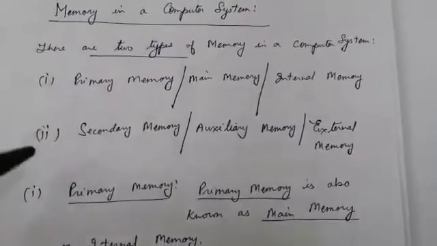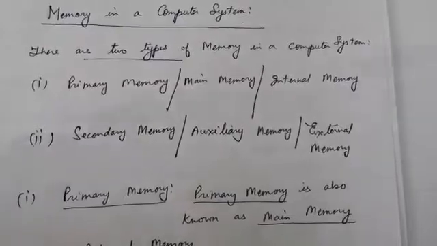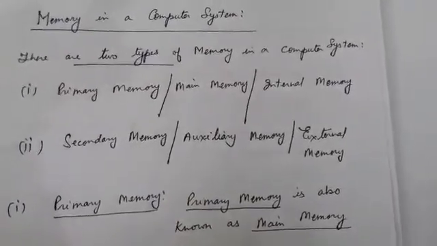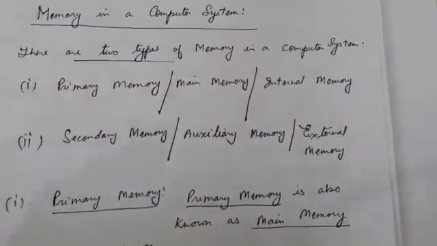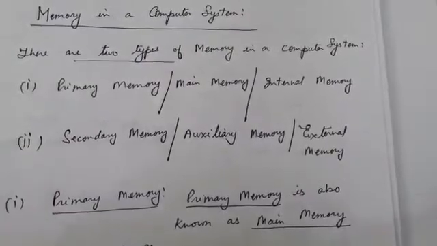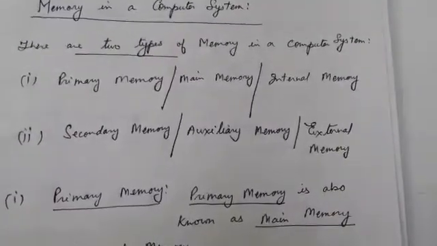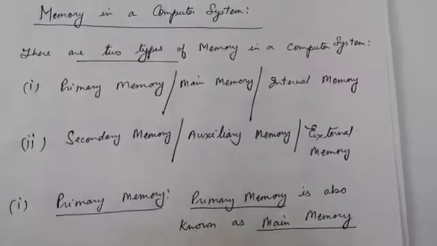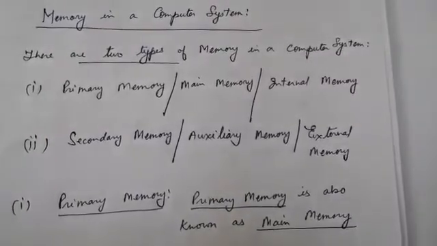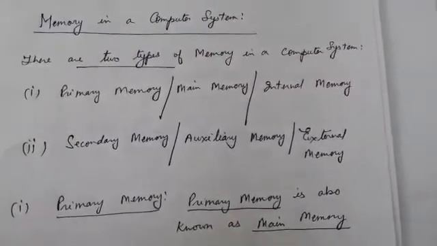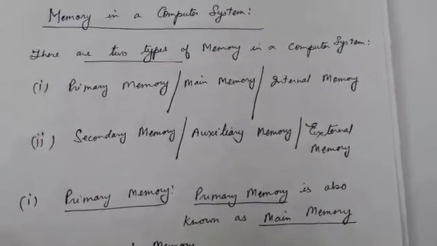It is called auxiliary memory because it helps primary memory to run the computer. It is external because it is attached by wires, cables, the system bus, to the CPU. So it is auxiliary memory and also external memory.